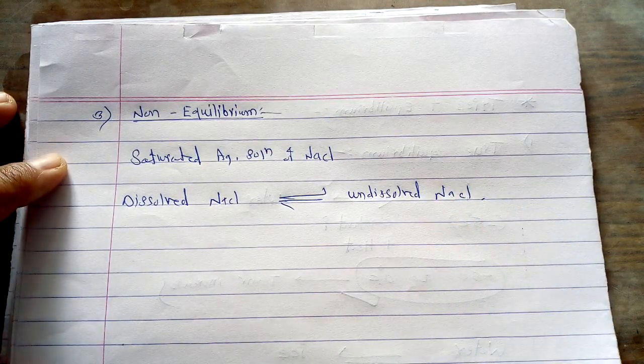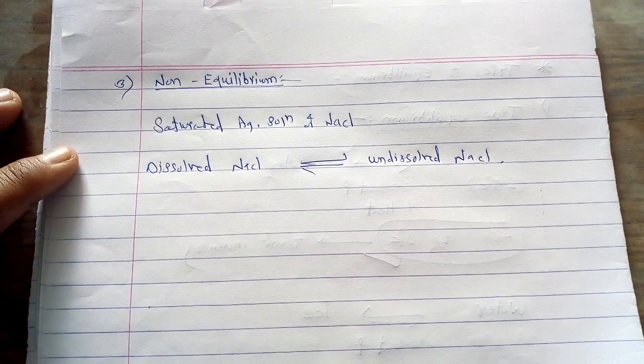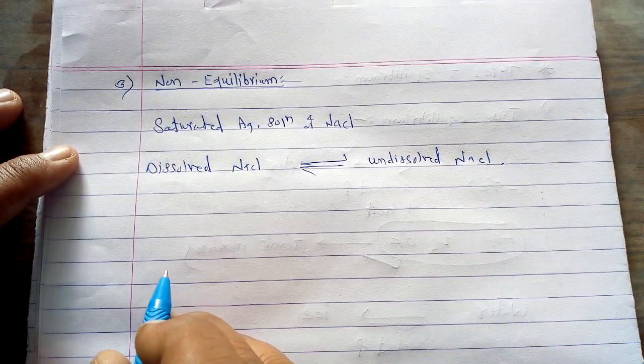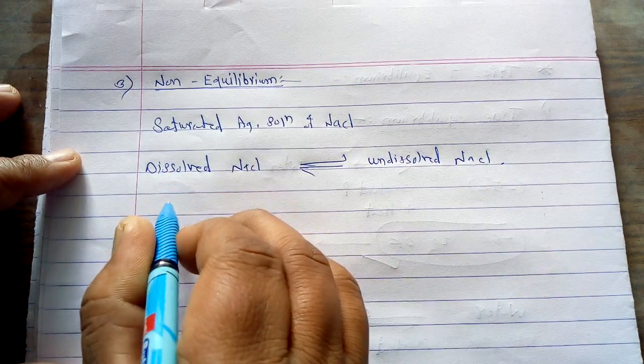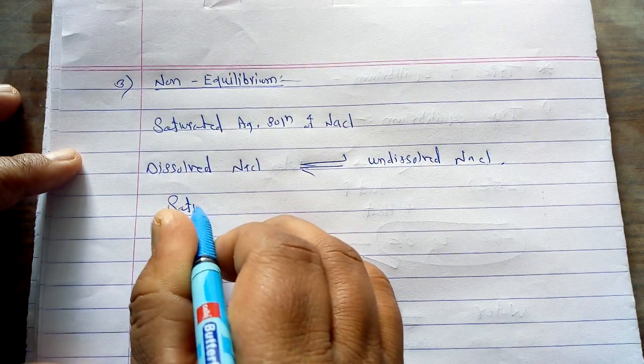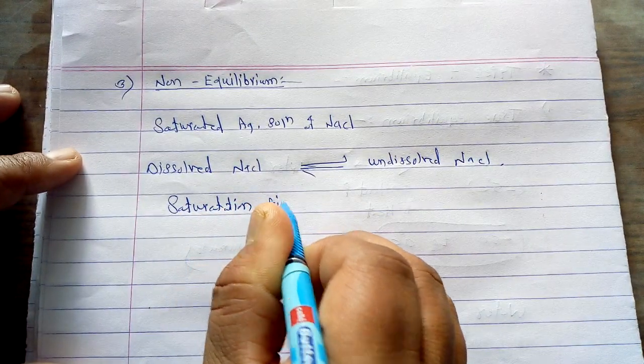At which point is this equilibrium obtained? This equilibrium is obtained at the point called the saturation point. At the saturation point, we can obtain such an equilibrium.